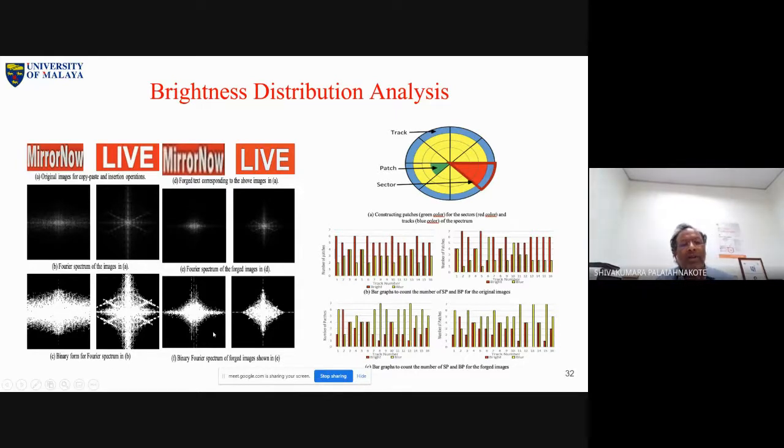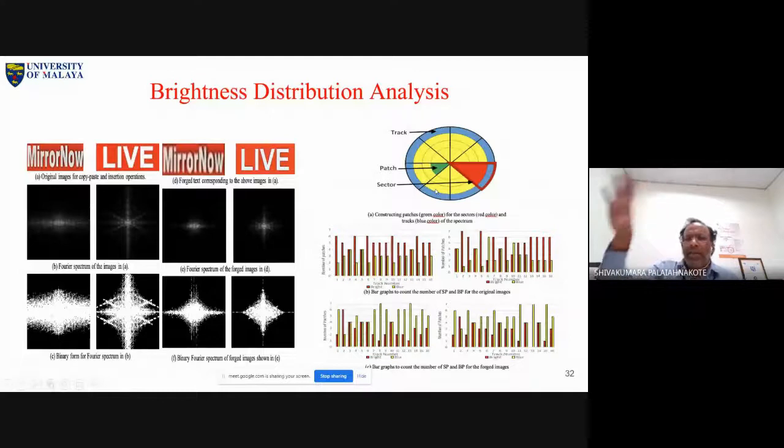So now I started thinking, yes, how we can extract these features. There are two observations here. One observation, the spectrum shape changes. Another observation, brightness. So now I observed two properties. How can I extract those features? It is up to you now. I started thinking like this. In the spectrum, we just drew tracks and sectors. A track is nothing but a circle, rings. A sector is cone shaped, right? This is a sector, and patches.